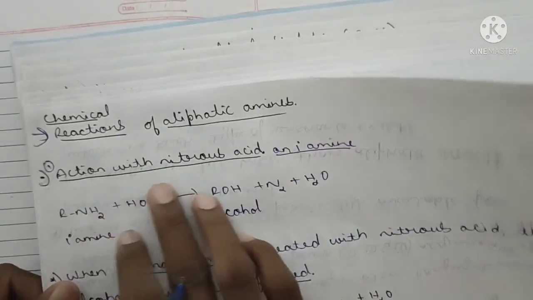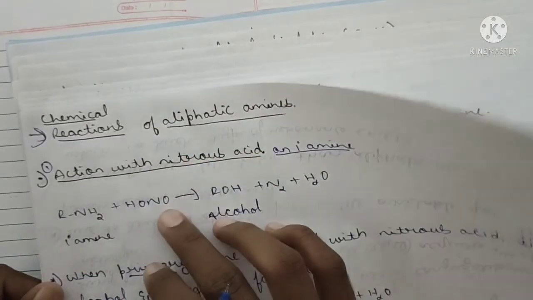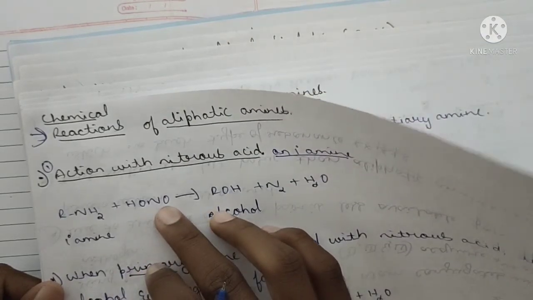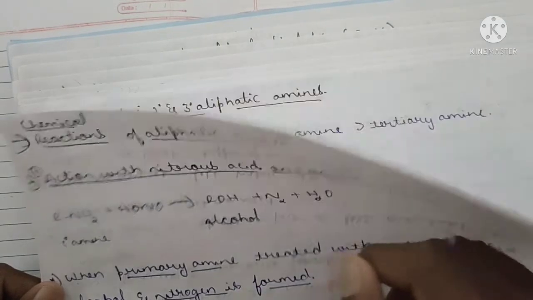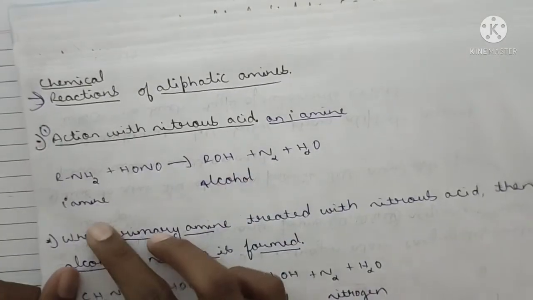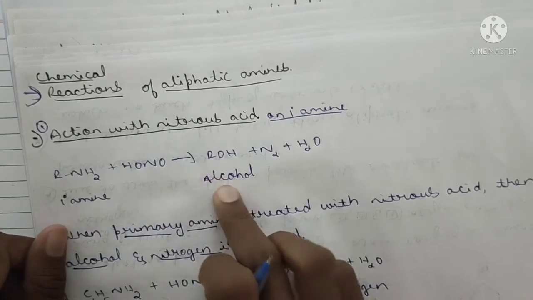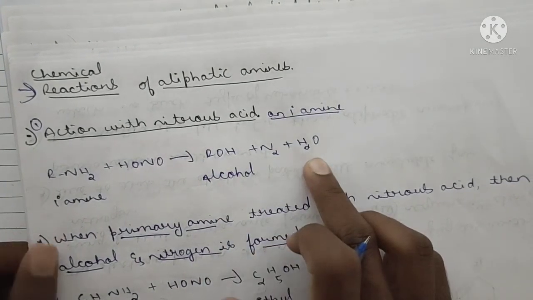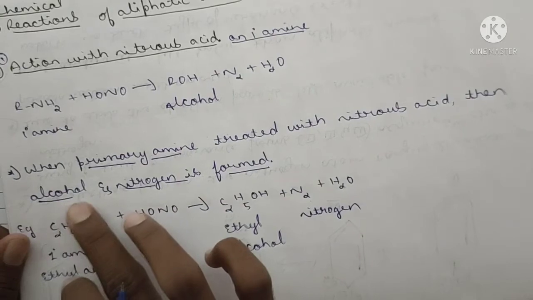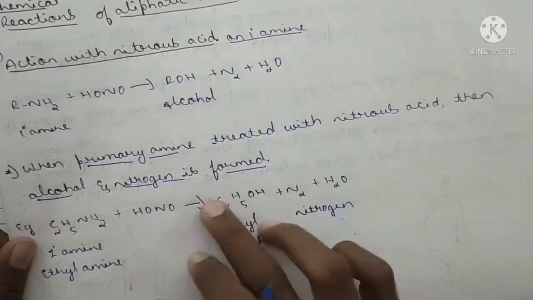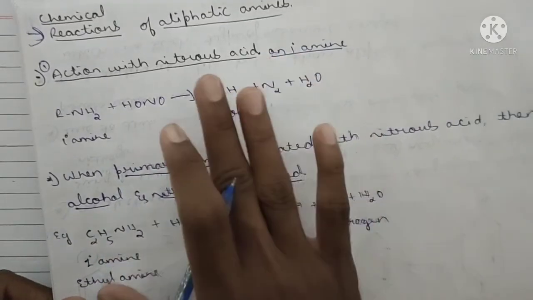Chemical reaction. First is action with nitrous acid. See here, nitrous acid is a nitrogen derivative acid, that is HONO or HNO2. It is nitrous acid. Now first, this is the primary amine. When a primary amine is made to react with HONO, there will be formation of alcohol, liberation of nitrogen, and water. Clear? When a primary amine is treated with nitrous acid, alcohol is formed, nitrogen gas is liberated, with the formation of a water molecule.